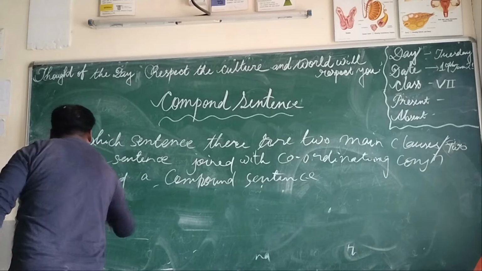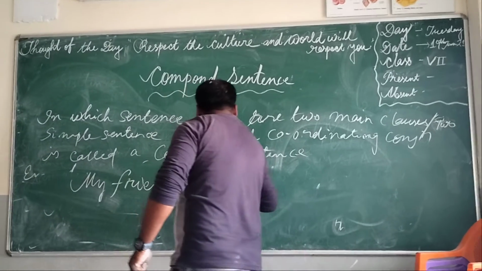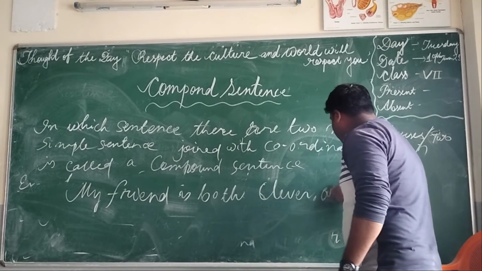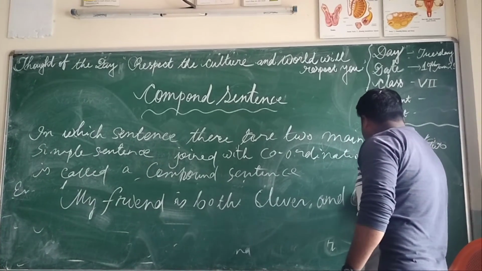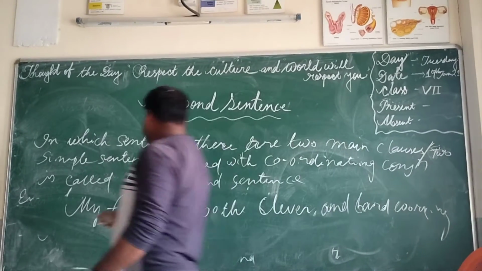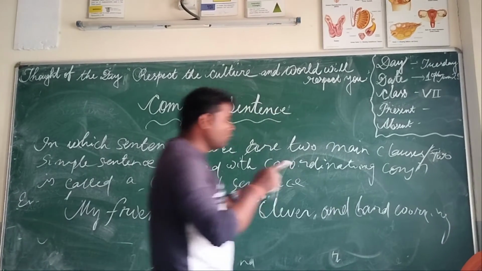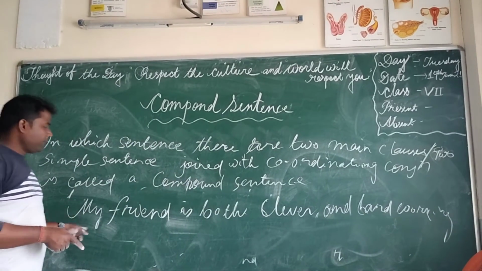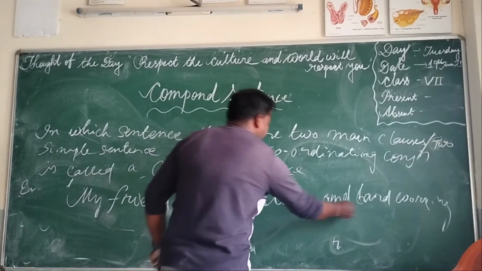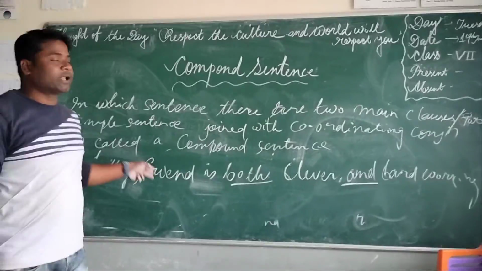Here it means my friend is clever and my friend is hardworking. The two sentences are joined with both and, a coordinating or correlative conjunction.